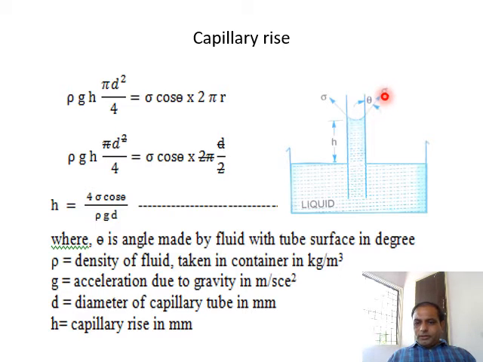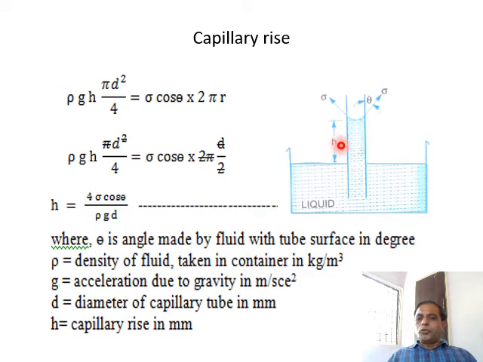So this sigma is making angle theta with the tube surface, that is we are indicating it by theta, right? This is very important to understand here. We can find the capillary rise, H value we can find. How to find H value?